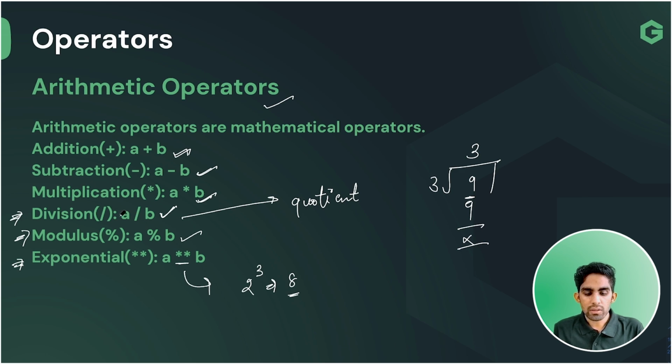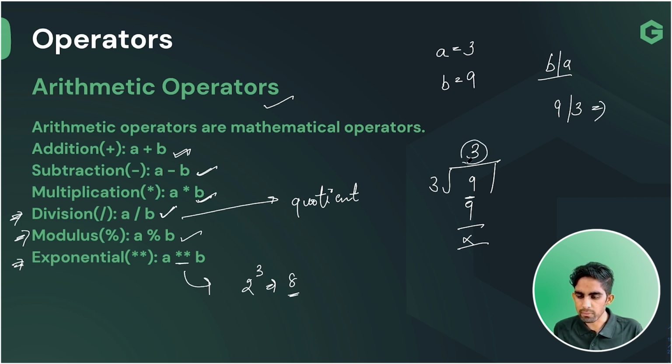So while doing the division operator, team, let's just suppose A is equal to 3 and B is equal to 9, team. And what you are doing is just saying B by A, team. Means we are dividing 9 by 3. So what is the answer you are going to get, team? You are going to get this quotient. If you are using this divide operator, you are going to get 3 as the answer.